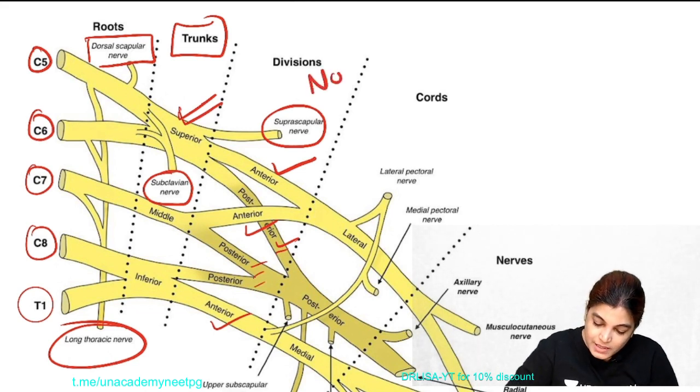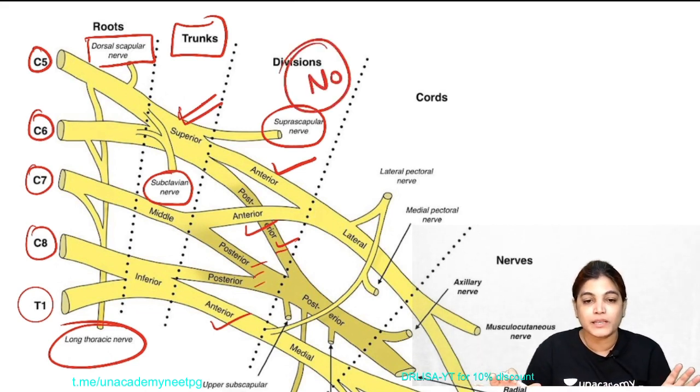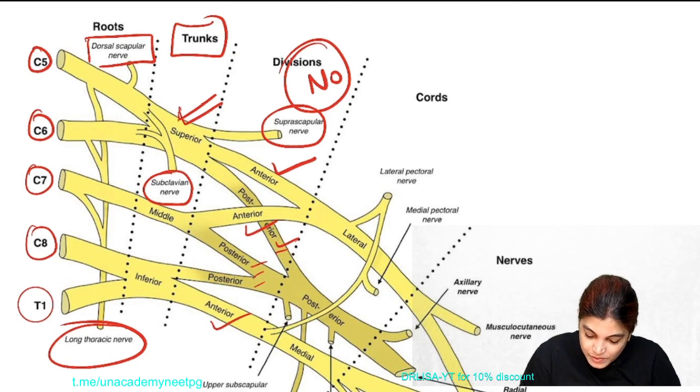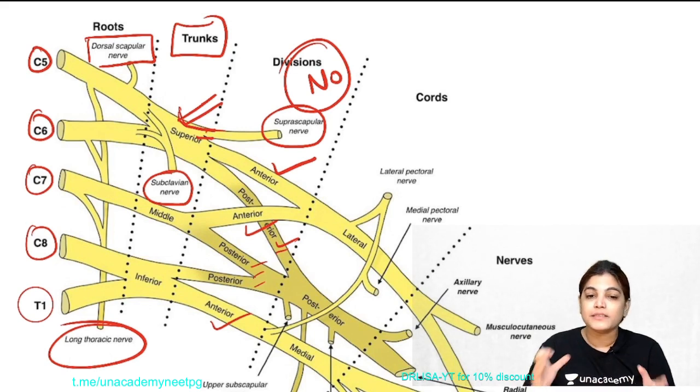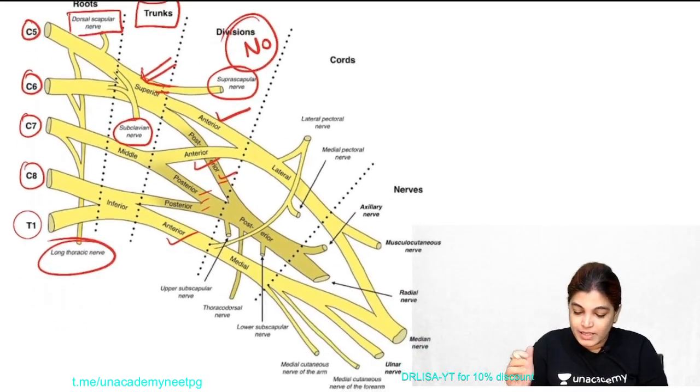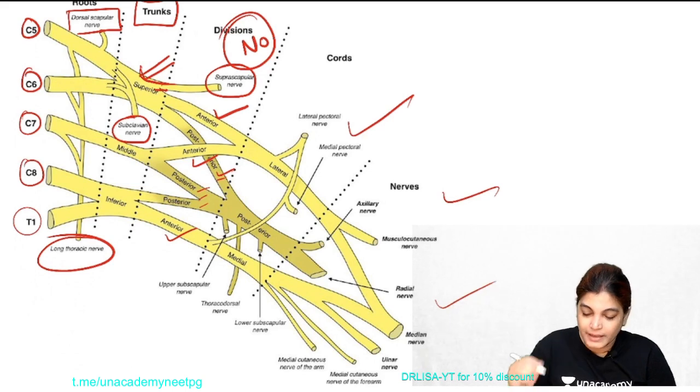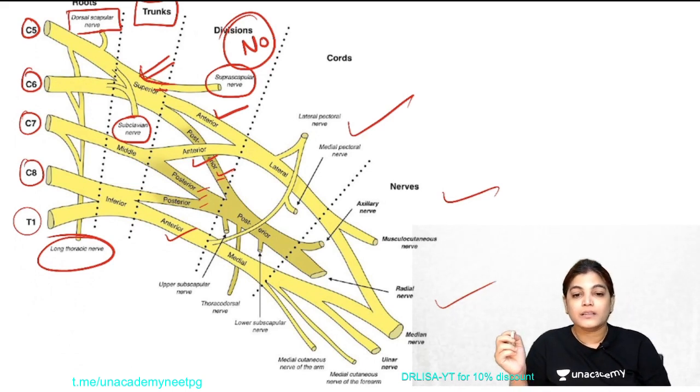So there are no branches from the divisions. The nerve you are seeing arising is from the upper trunk, not the division. So from which part of the brachial plexus are no branches given? The answer will be division. Cords are giving so many branches as shown in the diagram, and don't worry, I will list the branches also.